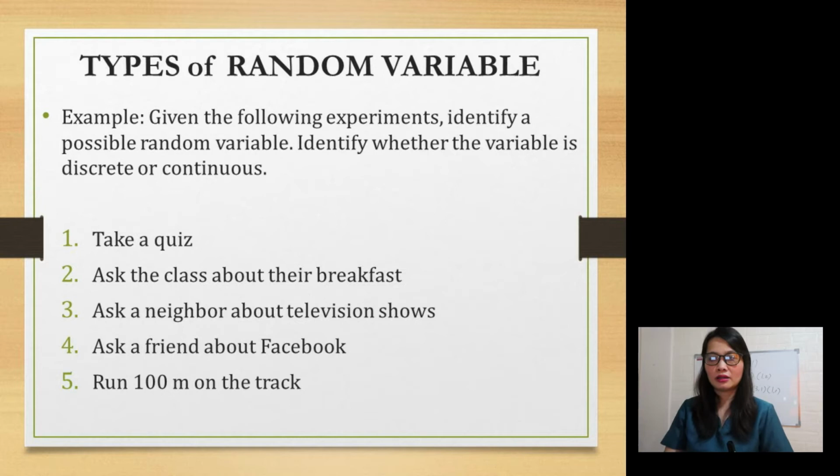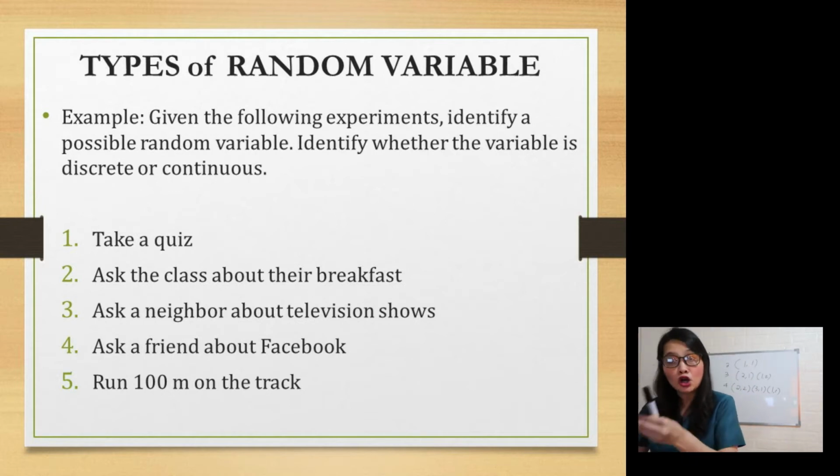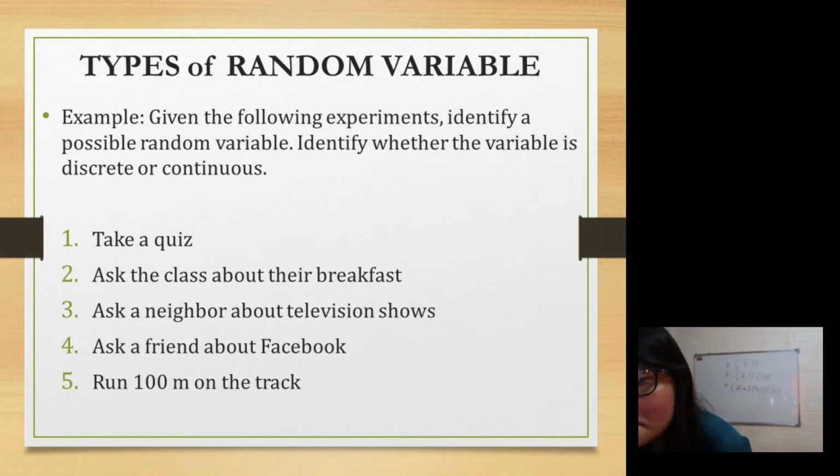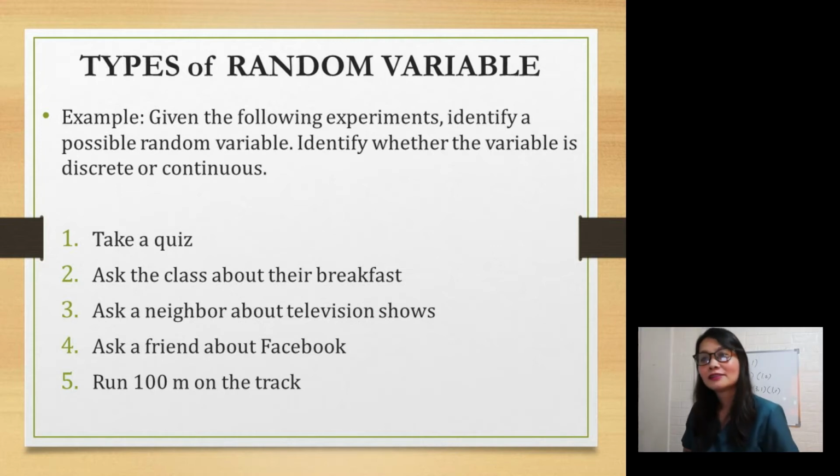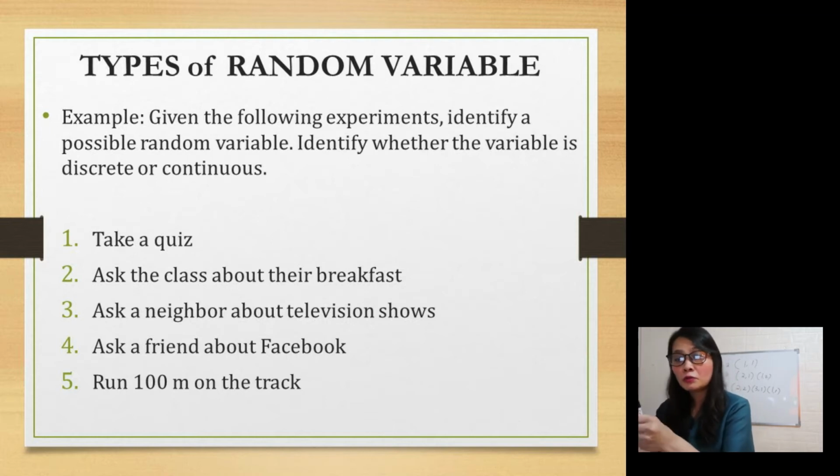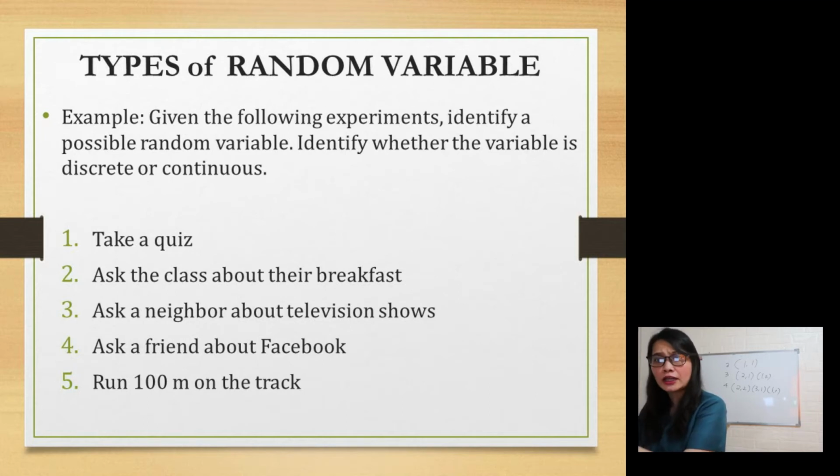Your random variable can be how much time you spend studying for that quiz, or the number of hours you spend studying for your quiz in StatPro. Okay, so that will be your random variable.